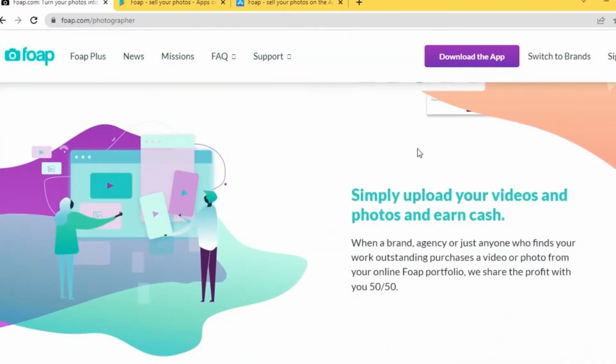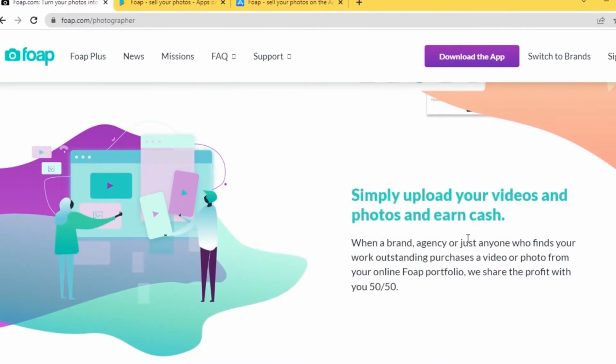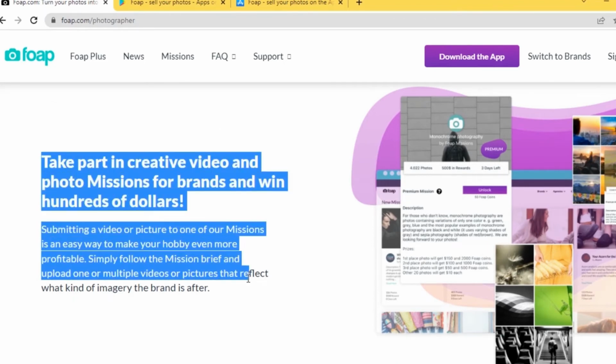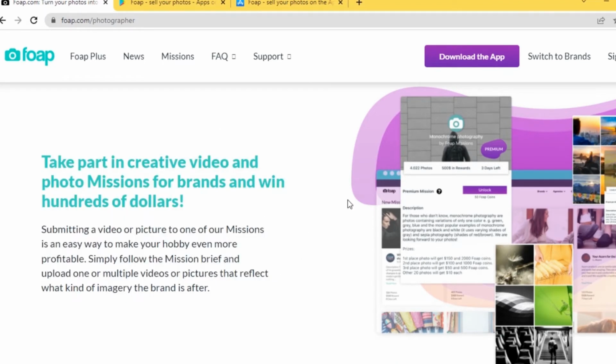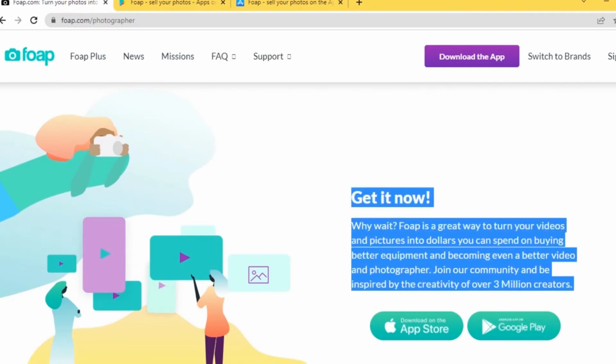That's all right. This is because they will immediately sell the photograph on your behalf, which is why they are taking 50% of your earnings. In addition, it's excellent because Foap is a well-known platform. They collaborate with many famous companies and get millions of visitors.